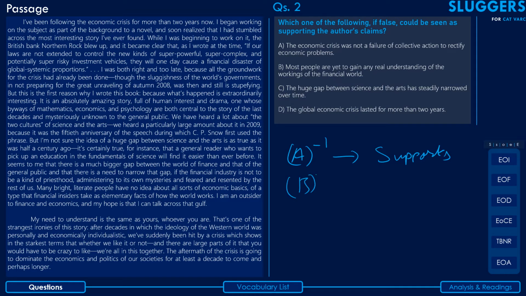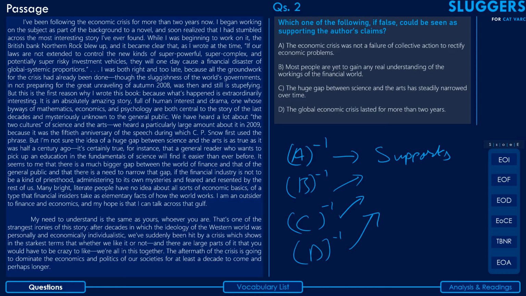Which of these four, when inverted, not directly, will support the author's point of view as given in the passage? The option that satisfies this condition will be your answer. Again, you don't need to write this when you're doing this in the exam. Basically, this is just to explain this to you.